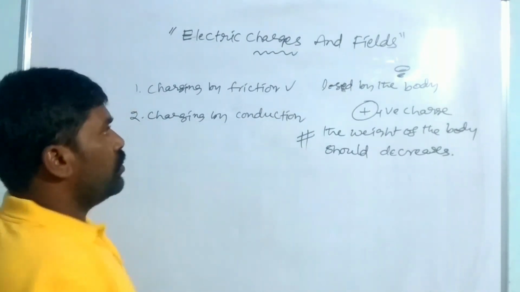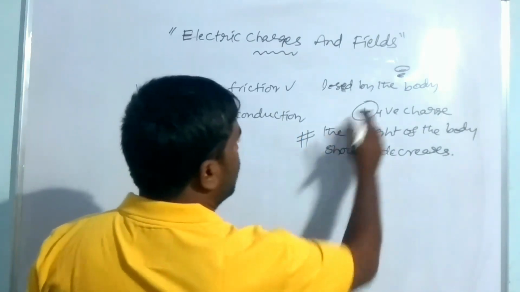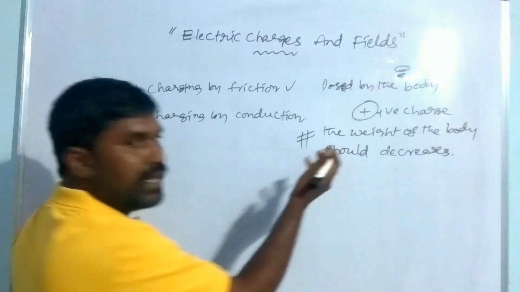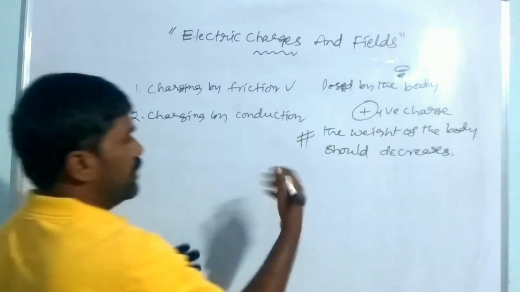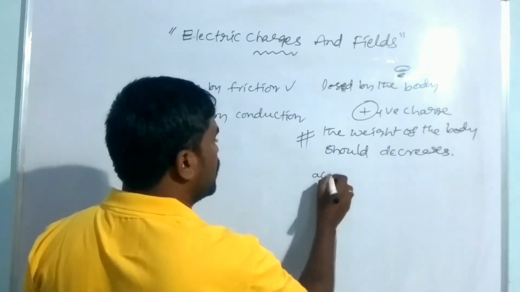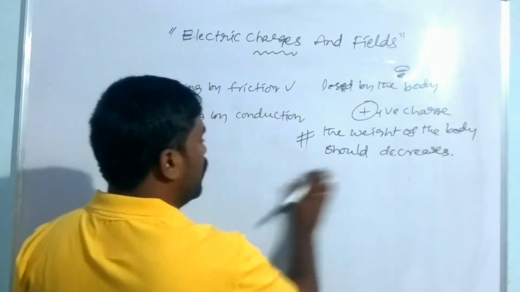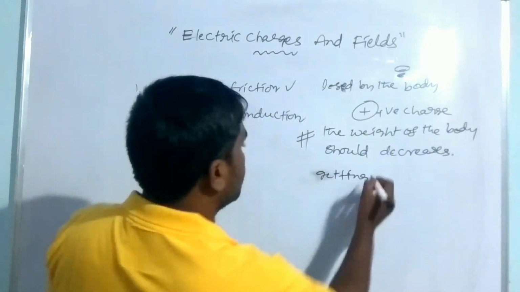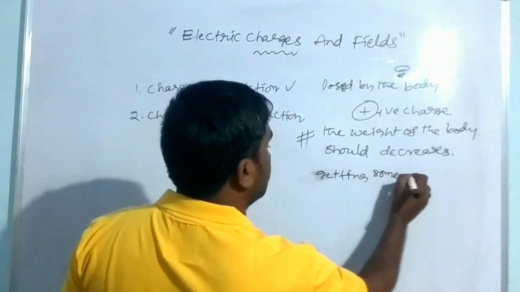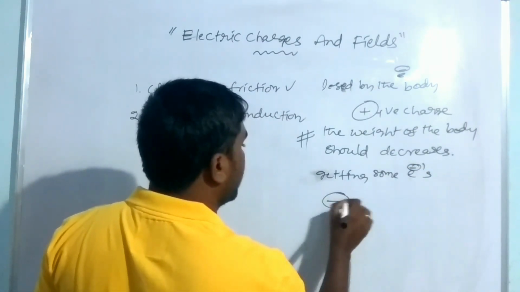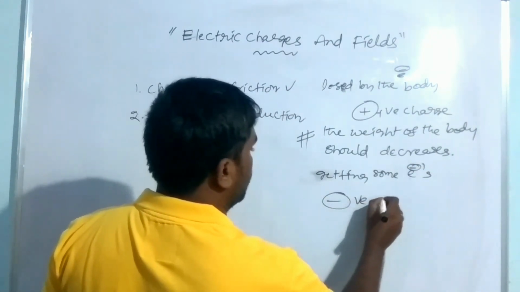Right? Due to rubbing against each other, if one body loses some electrons, the other body acquires some electrons. So if a body acquires some electrons, then the body becomes negatively charged.